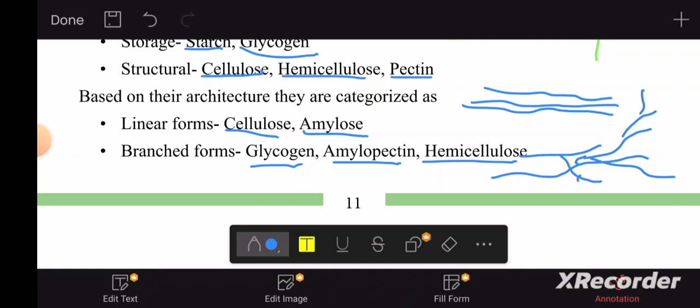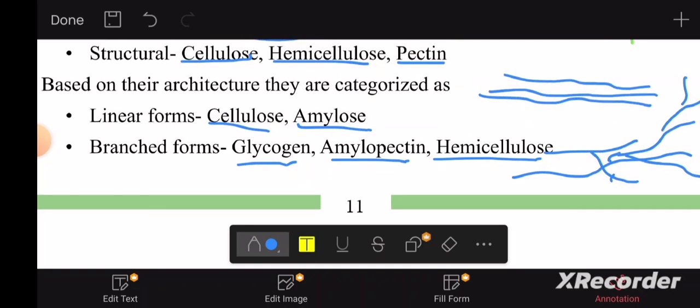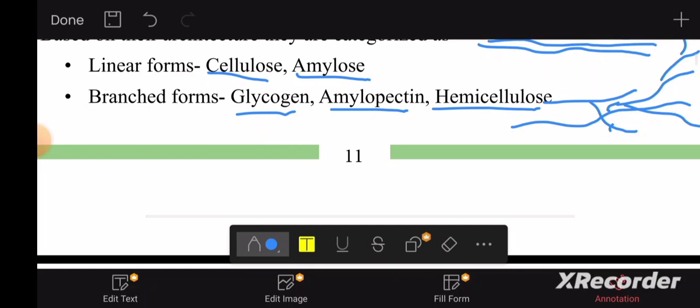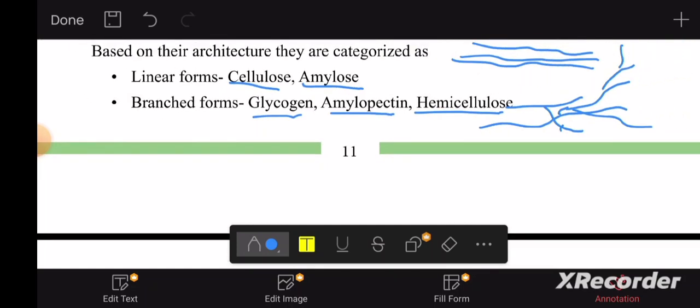Right, branched forms. So you can remember it like this: amylopectin, branch your pronunciation. Hemicellulose, branch it and pronounce. But glycogen cannot be branched and pronounced, I accept, but you can remember at least amylopectin and hemicellulose. So glycogen is branched, remember that.